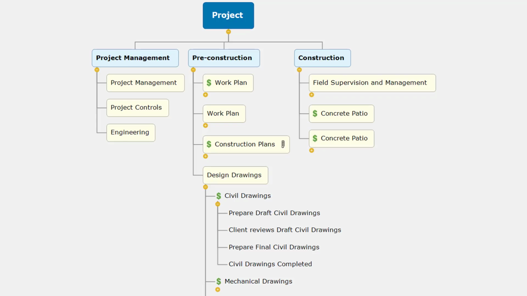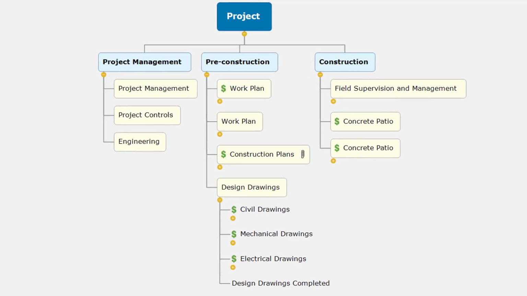Let's now look at the activities for the civil drawings. Prepare draft civil drawings, client reviews draft civil drawings, prepare final civil drawings, and then I have a milestone, the civil drawings completed. I have the same approach for the mechanical drawings and the electrical drawings. And notice I also have a milestone, design drawings completed.